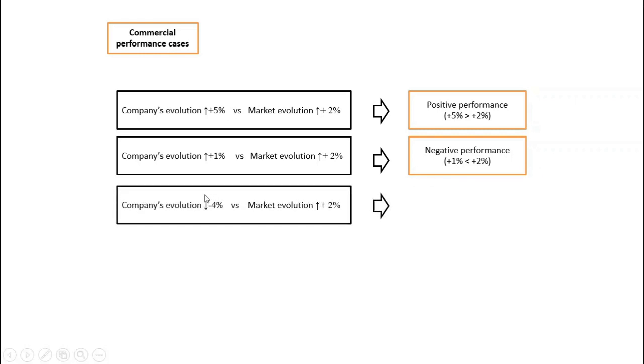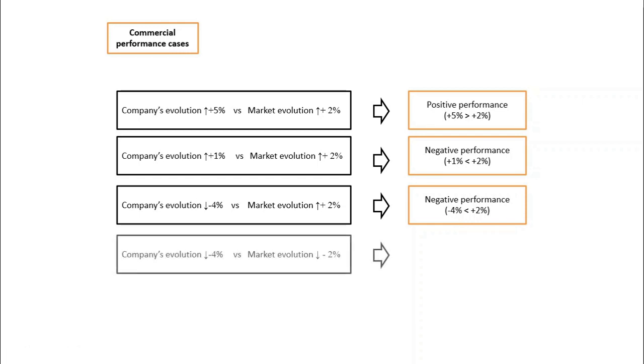In the third case, if the company's sales drop and the market increases, we have the classical case of negative performance, because in average the competitors increase by 2% while this company's sales drop, so it's going to be left behind by the competitors.